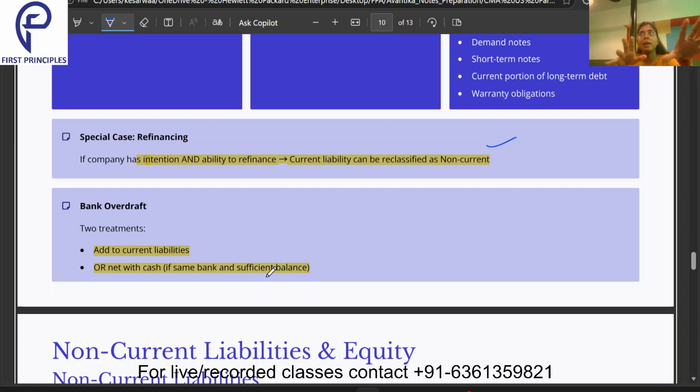Another scenario: I have my bank account in State Bank of India, and I have 10,000 rupees as cash over there, and I have used the overdraft facility of 8,000 rupees from another account in the same State Bank of India. In that case, I can net off the values, that is, 10,000 in my one account and overdraft in another account. Why? Because overdraft is kind of a liability. So 10,000 minus 8,000, 2,000, I can show as my cash, and in my notes to financial statements I can show it as the overdraft taken. So that is what the overdraft treatment is about.